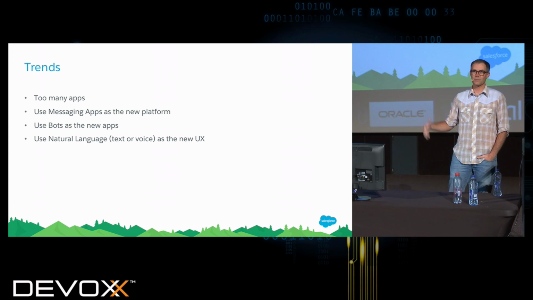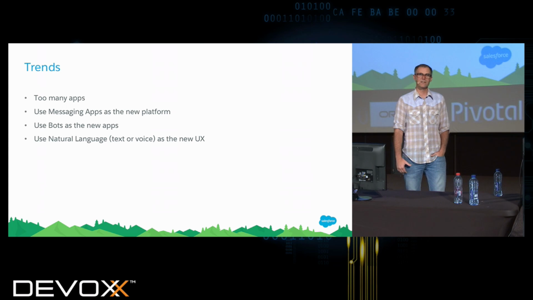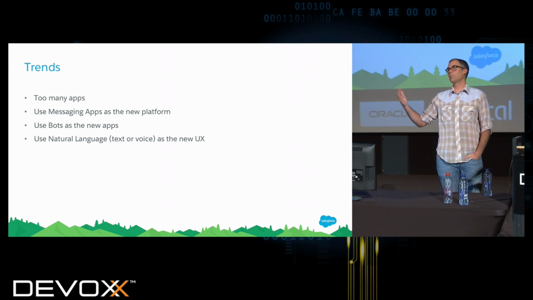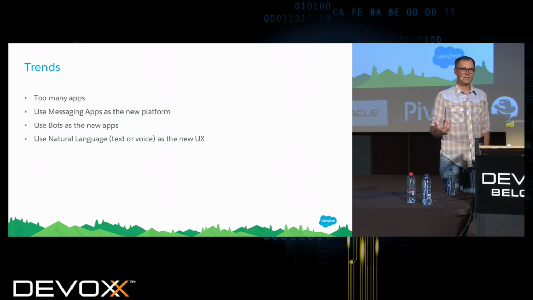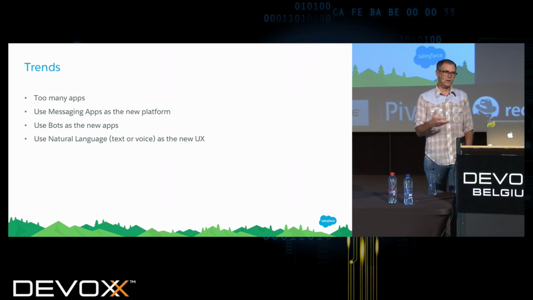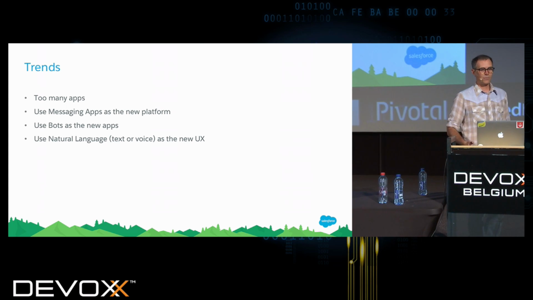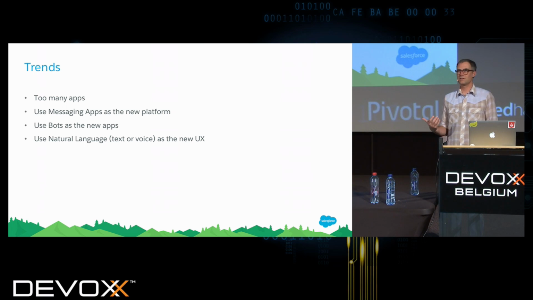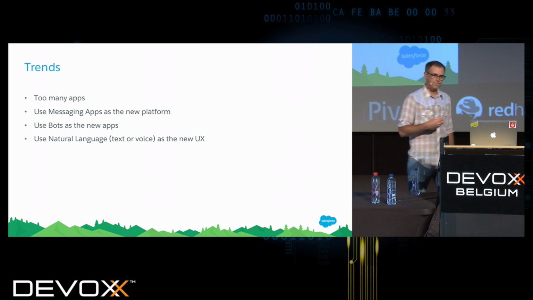And then I'm in Facebook Messenger all day long as well for personal conversations, and then a whole bunch of other chat channels. So we're in these chat channels, and the thing that bots are doing is allowing us to answer those little questions that we have in the context of those chat programs. And with natural language, we can do a really good job of having interactions with bots in those chat channels.